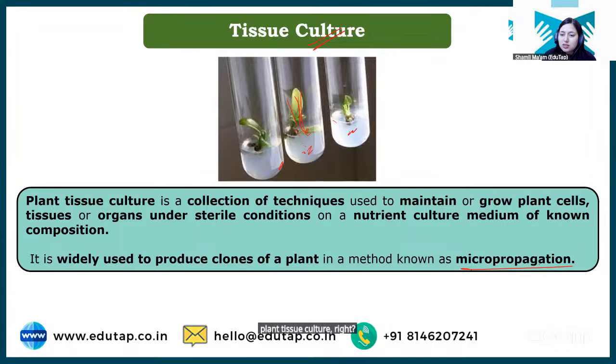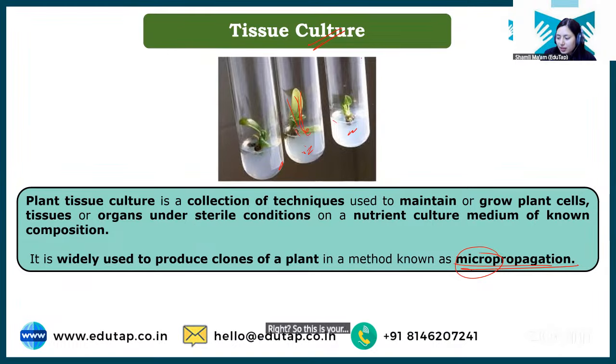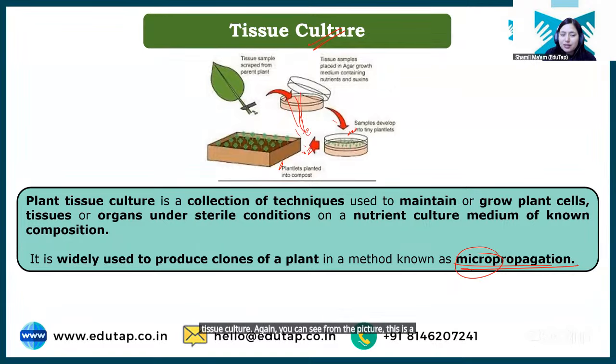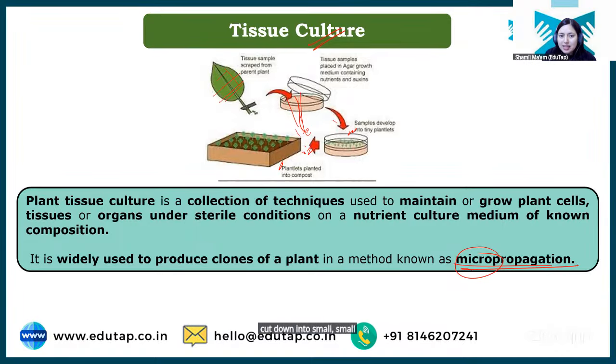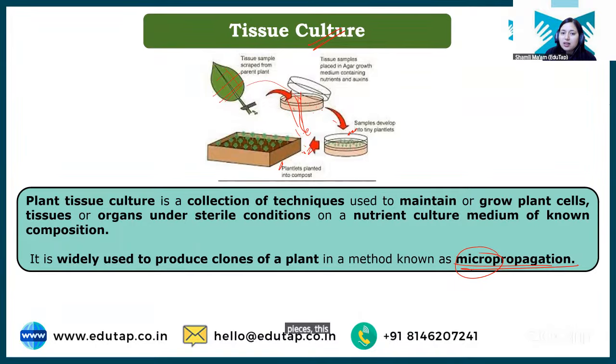And also, students, it is known as micropropagation. Micropropagation, because we are using a micro part of a plant for propagation, for multiplication, right? So this is your tissue culture. Again, you can see from the picture, this is a plant leaf, which is cut down into small, small pieces. And then these pieces are placed in the Petri dish, having the growing media. Then this tissue will start growing and develop into new plants.